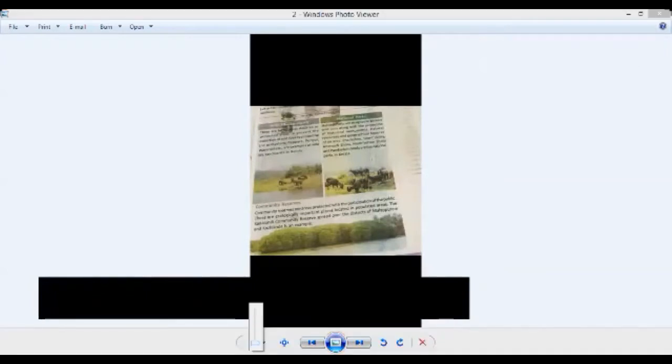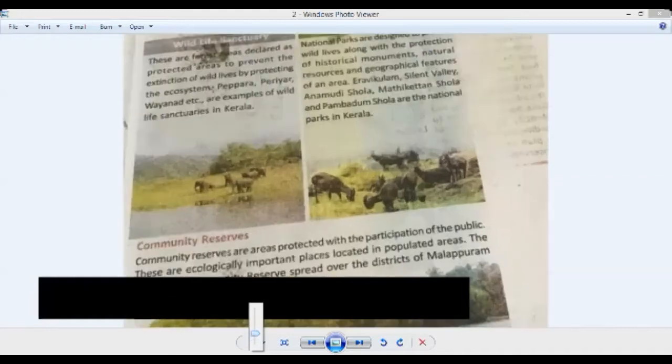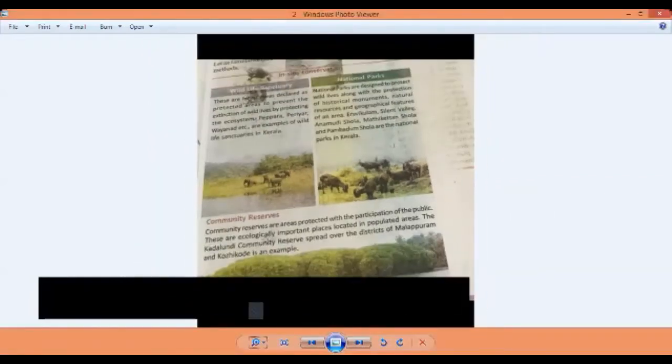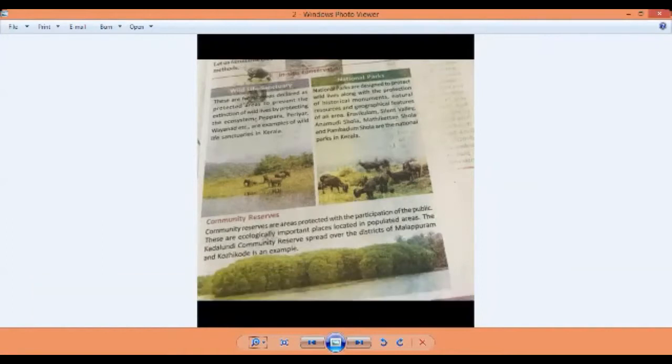National parks are designed to protect wildlife along with historical monuments. Not only wildlife, അവിടുത്തെ മൃഗങ്ങളെ മാത്രമല്ല, historical monuments. If there are any historical monuments, those are also protected, and the geographical features of that area are also protected.